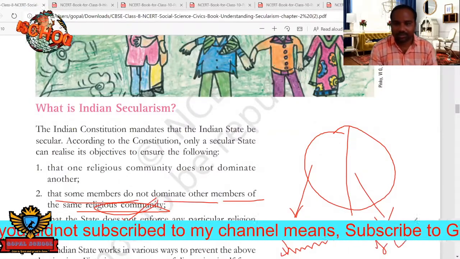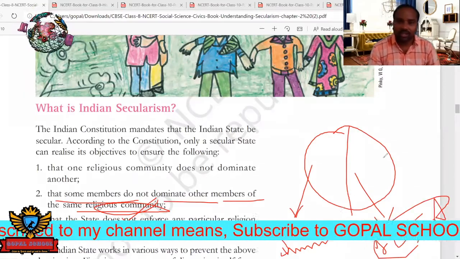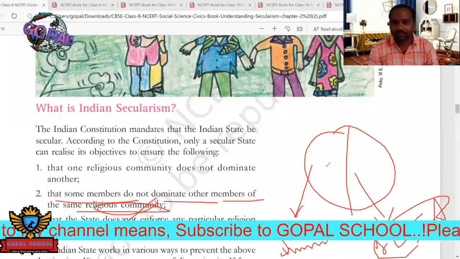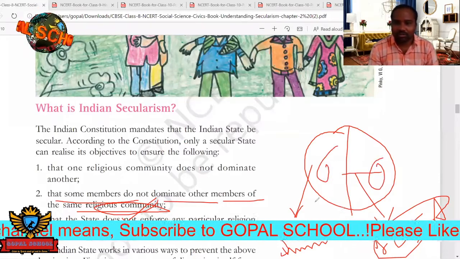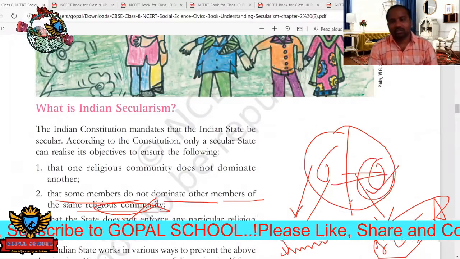They also should not dominate each other. Sunnis should not dominate the Shias and Shias should not dominate the Sunnis.